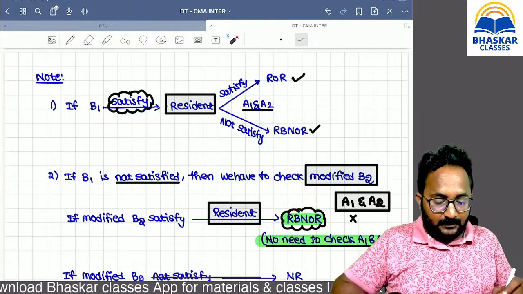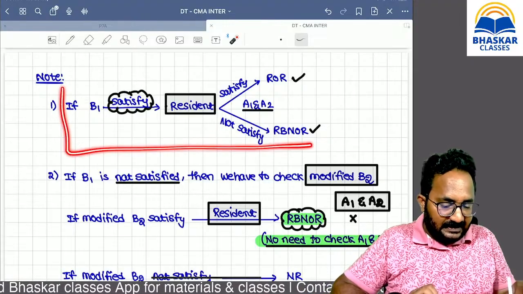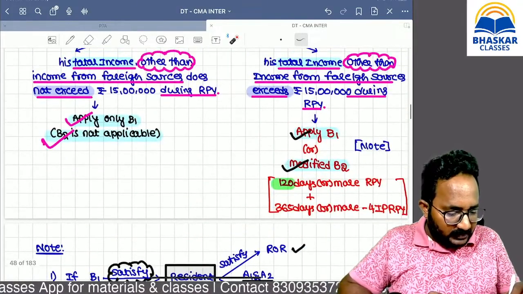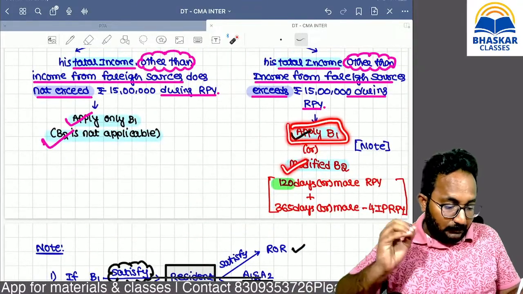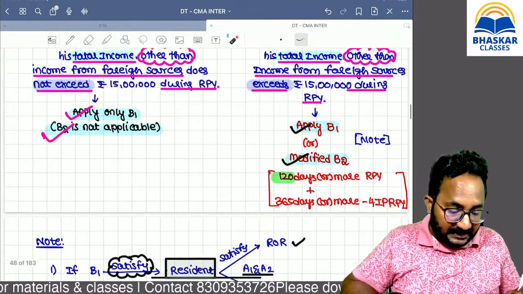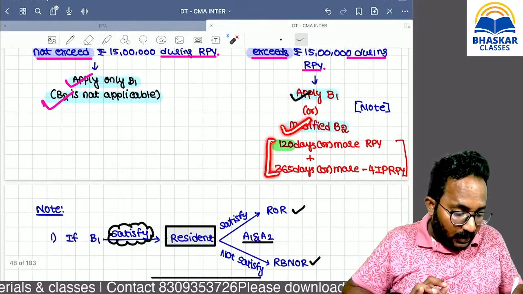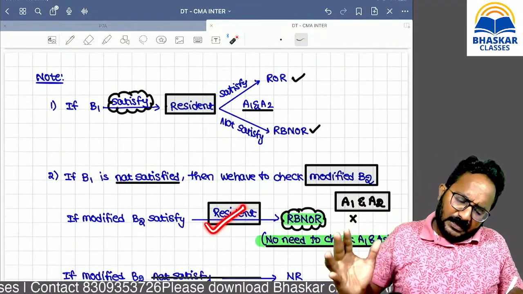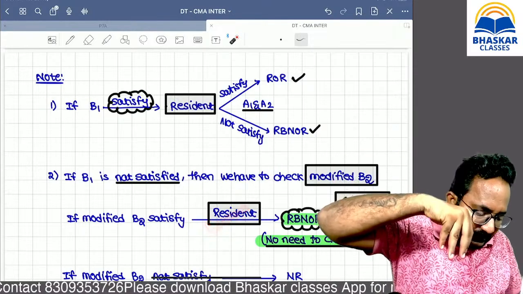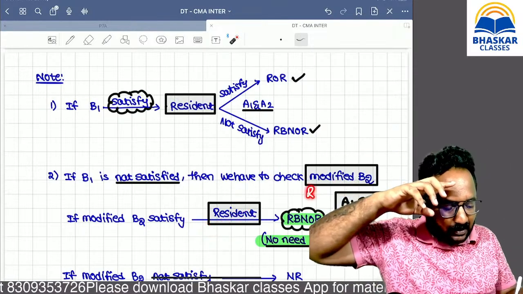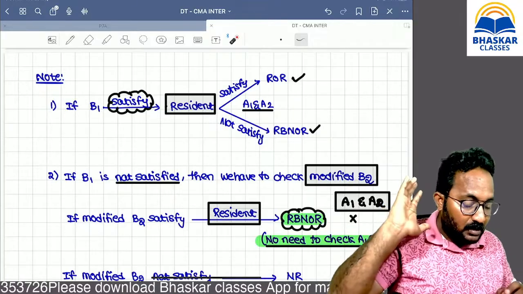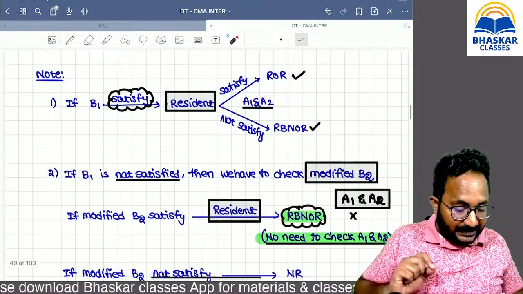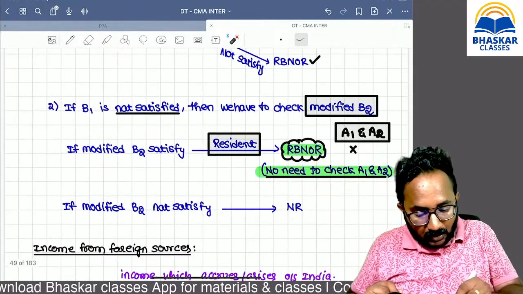So forcefully, by using basic condition 1, the answer is generally non-resident. Then you would have to close the matter. But you inserted the modified B2, modified basic condition 2. By using this, you forcefully treated one person as a resident. That's enough. But again, if you go for computation of ordinary status and get the answer as ordinary resident, that is horrible. So that's why don't check additional condition 1 and additional condition 2. Directly, resident but not ordinary resident.